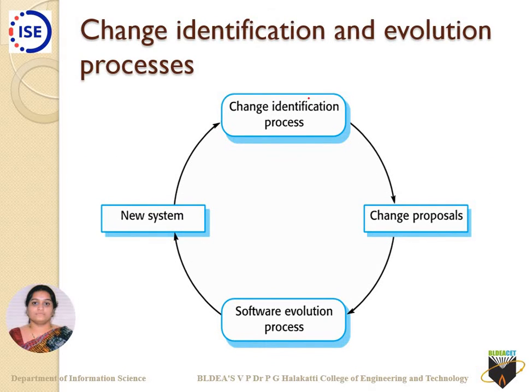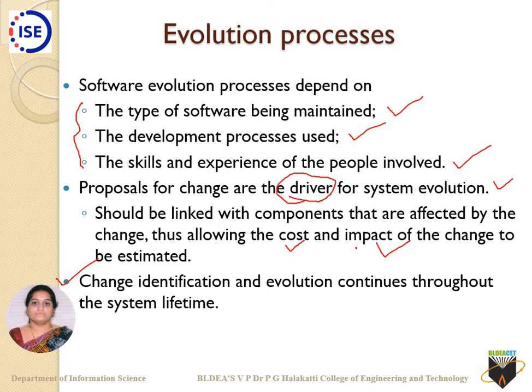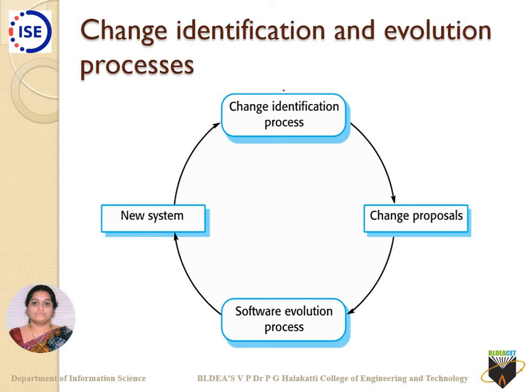In detail, the change identification and evolution process says that you identify the change and first give a proposal for that change. A proposal is nothing but the requirements needed for that particular change. After that we go through the software evolution process; we call this phase the software evolution process. Then once the software evolution process is addressed, the system we have is a new system in front of us.